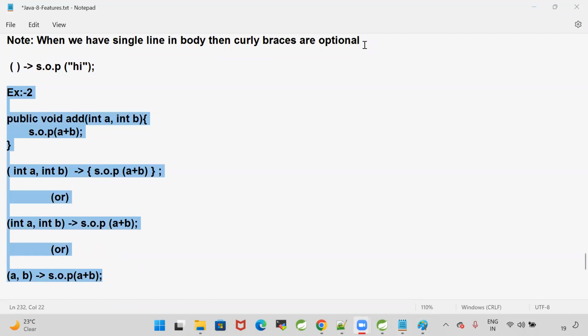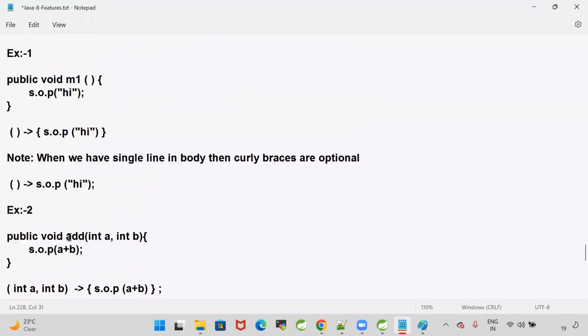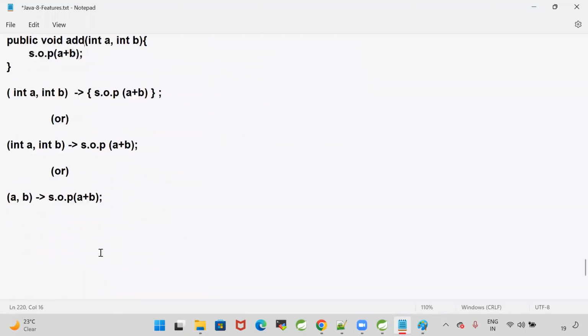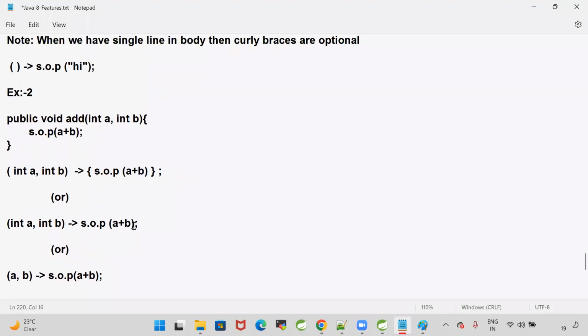People may get a doubt. Sir, if lambda does not have a name, then how to call it? Sir, earlier we used to write methods, right? Methods have a name, and we call the methods by using the name. But here you are writing a lambda. Lambda is nothing but no name, no modifier, no return type. Then how to call the lambdas? We'll come to that point.